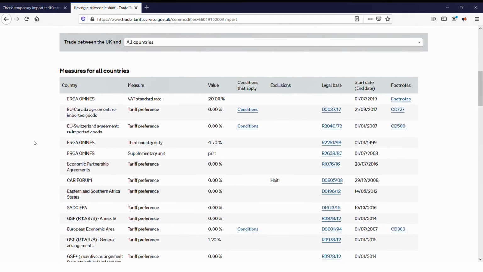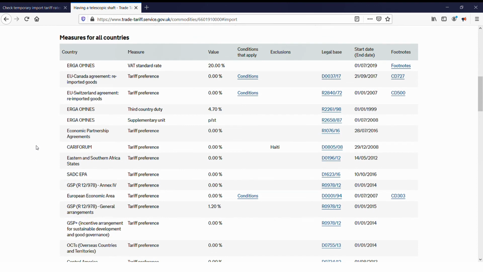How does the MFN tariff compare with the tariff you can expect, as a member of the EU single market? This is another difficult question to answer exactly. To complicate matters, the MFN tariff includes quotas. Just by looking at measures for our brollies, we see a standard rate of duty of 4.70% for the Erga Omnes Group, versus 0.00% tariff preference, that we know is set for trade between EU members, and countries that have signed a trade agreement with the EU.